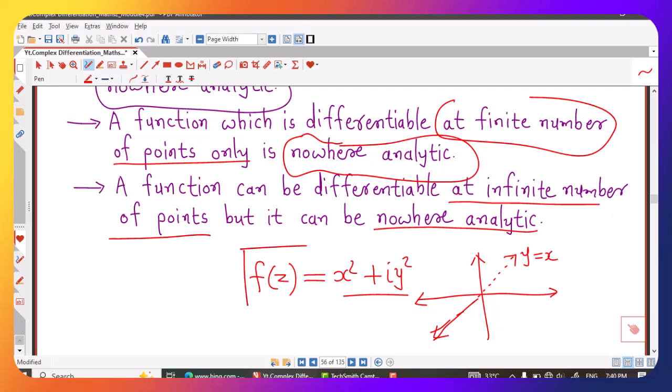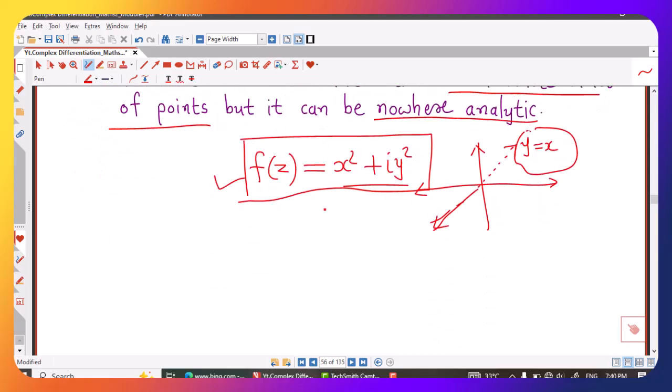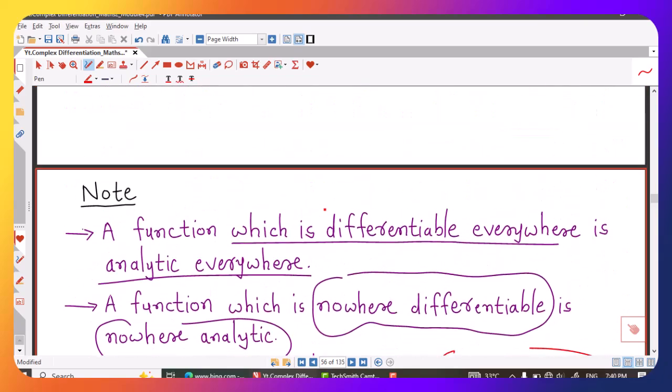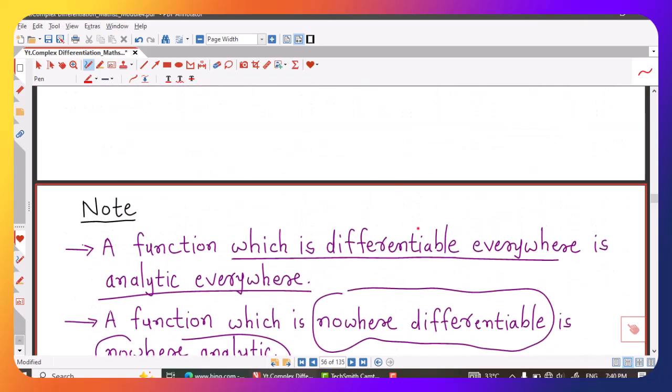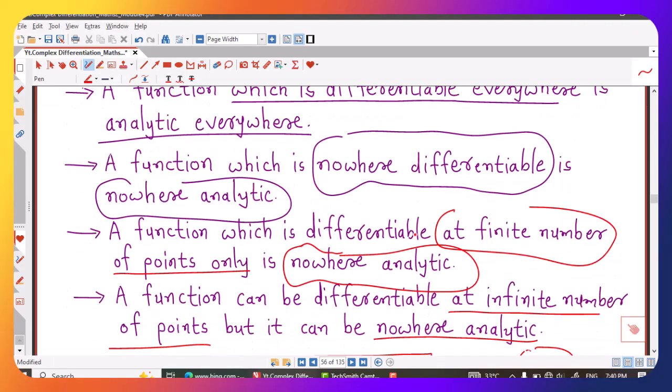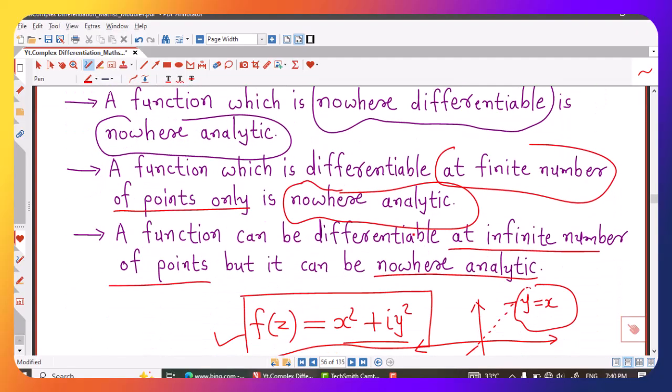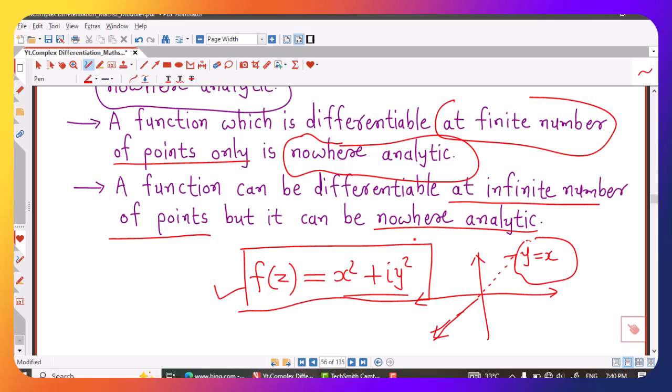So it is differentiable at infinite number of points on the line y equal to x, but it is nowhere analytic. We will remember all these remarks related to analytic function, and that will be helpful to determine the points at which given function is analytic.